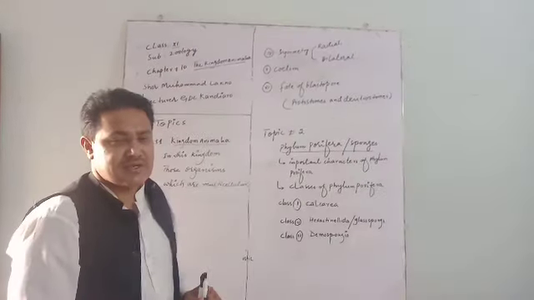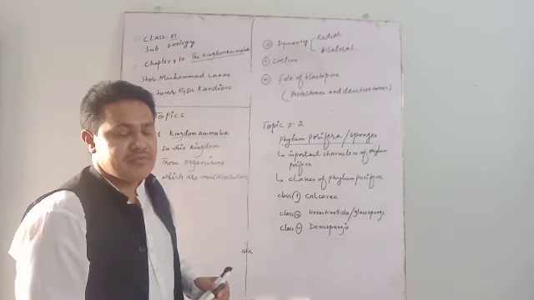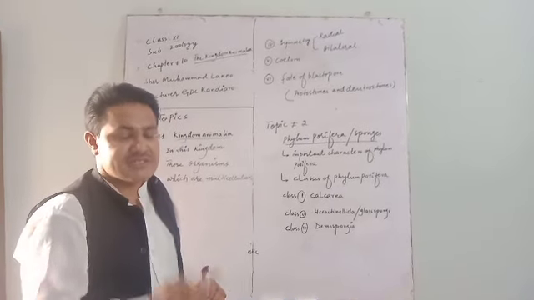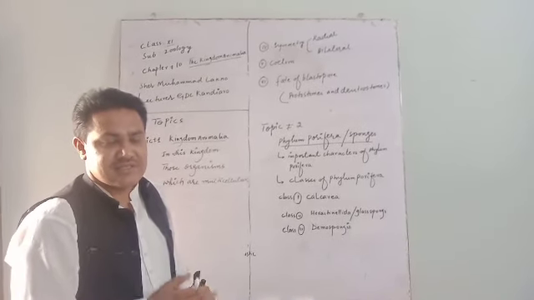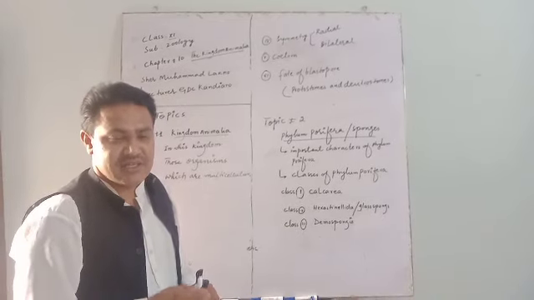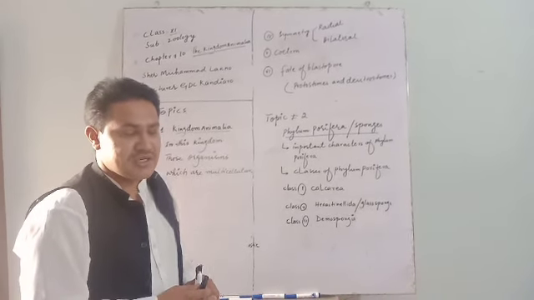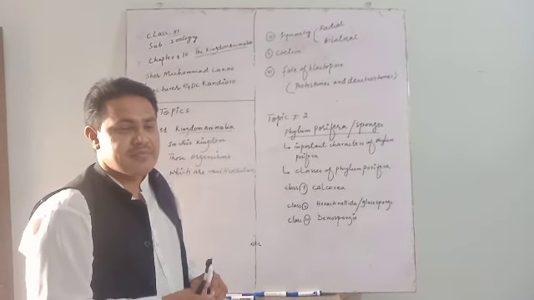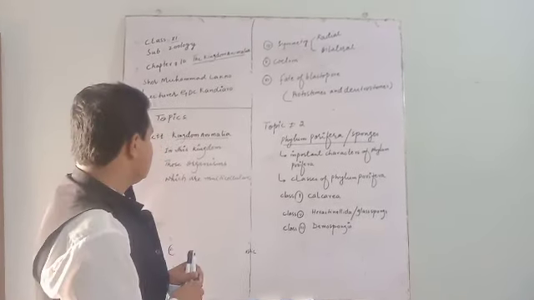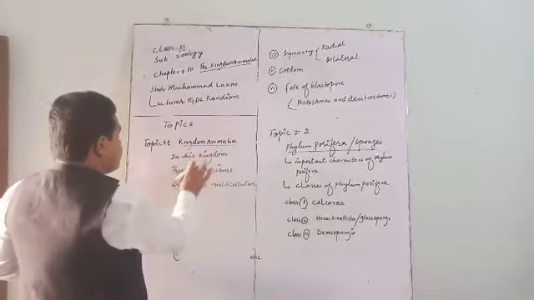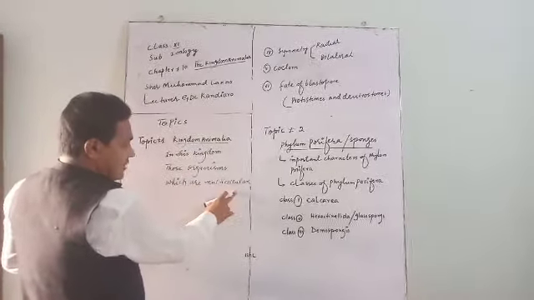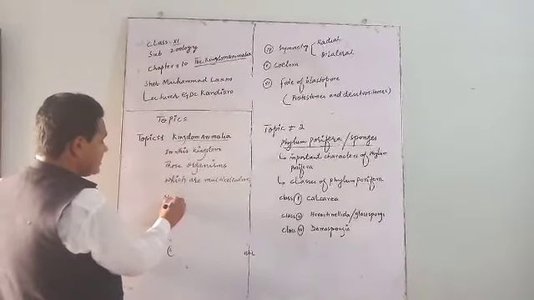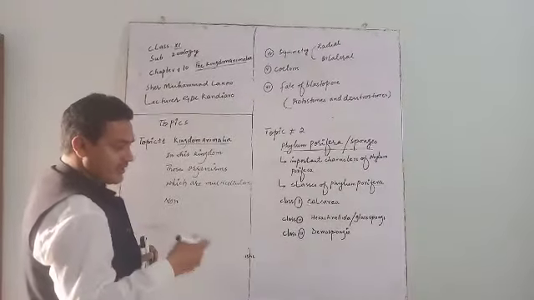Some organisms are made up of one cell, some are made up of many cells or more than one cell. Those organisms whose body consists of one cell are called unicellular, and those whose body is made up of many cells are called multicellular organisms. Now, in this kingdom, multicellular organisms are included.